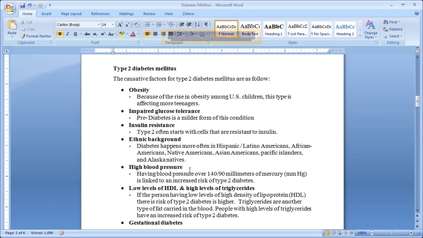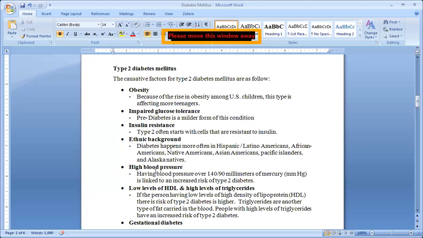Okay, high blood pressure: BP and diabetes are related to one another. If you have high blood pressure, there may be chances of diabetes. If you have diabetes, afterwards you will get BP, isn't it? An individual having high blood pressure over 140/90 mmHg is linked to an increased risk of type 2 diabetes mellitus.